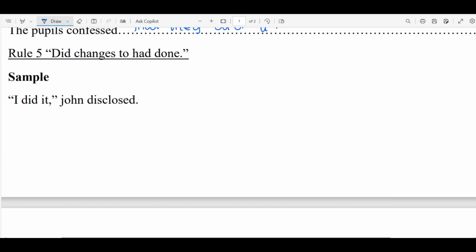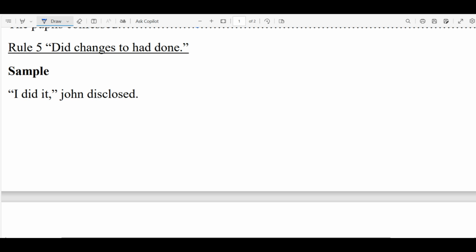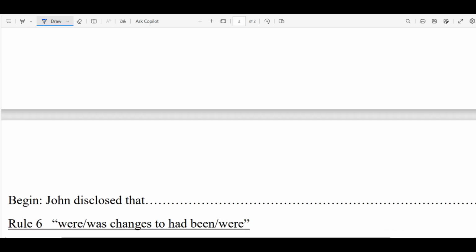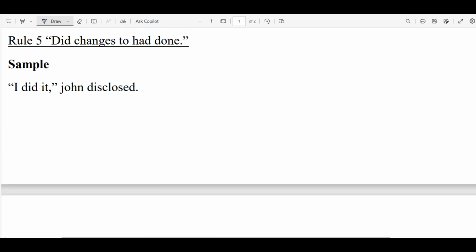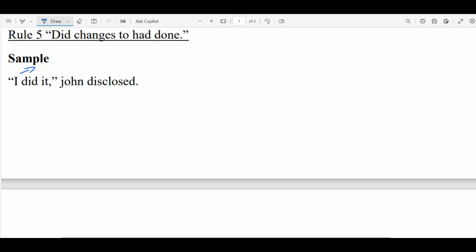Move on to rule number 5. Rule number 5, if they have used did, you need to use had done. For example: I did it, John disclosed. So what are we going to change? I, since we are looking at the male version, changes to he. Did changes to had done.